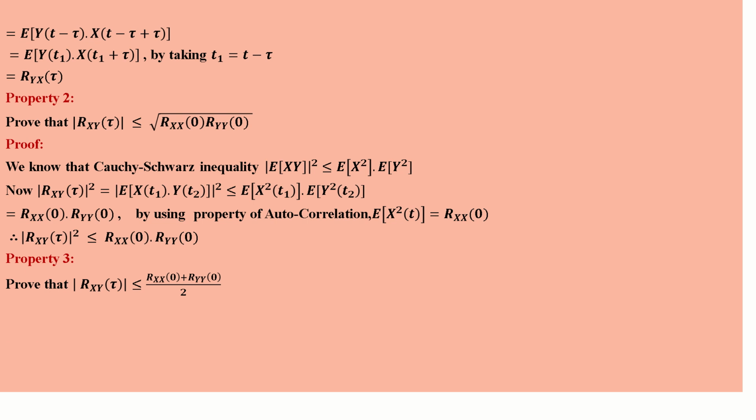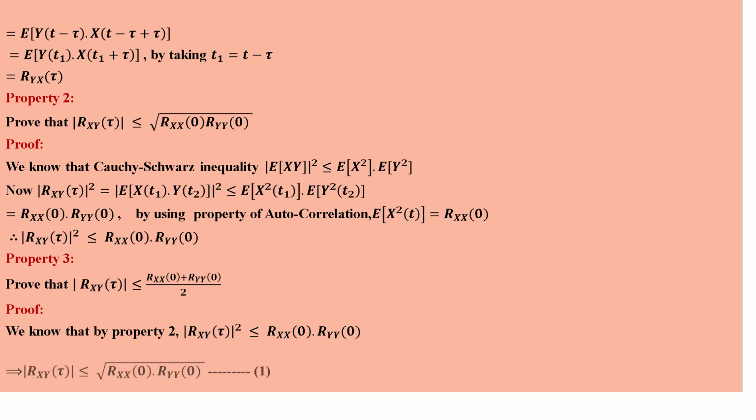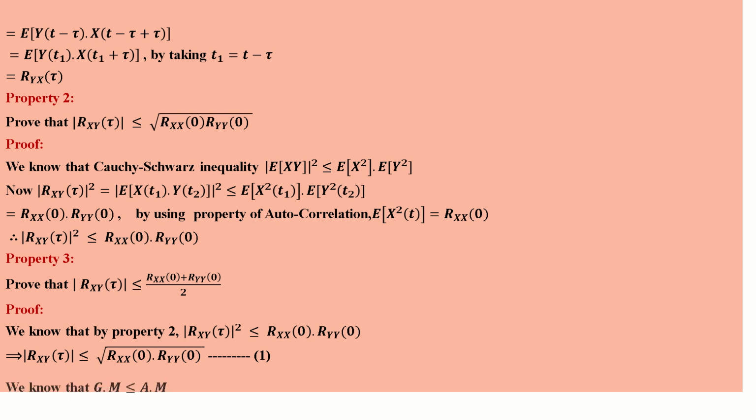So we know the property number 2. From the 2, Rxy of tau the square modulus is less than or equal to Rxx of 0 into Ryy of 0. Taking square roots on both sides, Rxy of tau is less than or equal to square root of Rxx of 0 Ryy of 0, that is equation number 1. We know that the geometrical mean is less than or equal to the arithmetic mean.